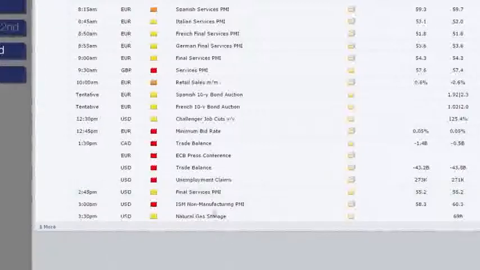Then we've got US trade balance and unemployment claims. Again, not really expecting much from US data there, including ISM non-manufacturing PMI, simply because we've got NFP coming out on the Friday. So not really going to be too market moving there.